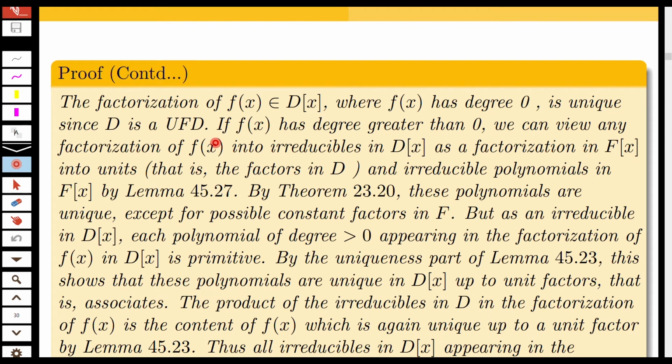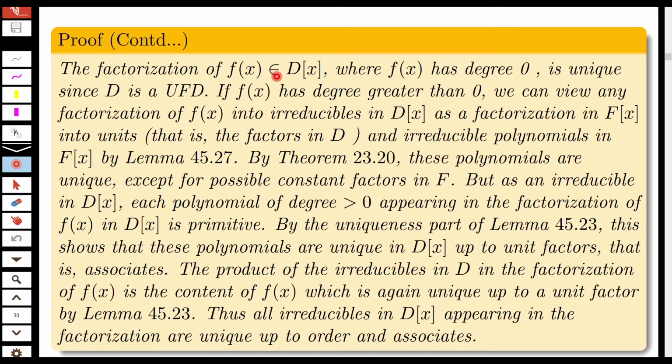The factorization of f(x) in D[x], where f(x) has degree 0, is unique since D is a unique factorization domain. Because if f(x) has degree 0, we are getting a constant, which can be uniquely factored since D is a UFD. If f(x) has degree greater than 0, we can view any factorization of f(x) into irreducibles in D[x] as a factorization of f(x) into units, that is, the factors in D, and irreducible polynomials in F[x]. This is by the previous lemma.